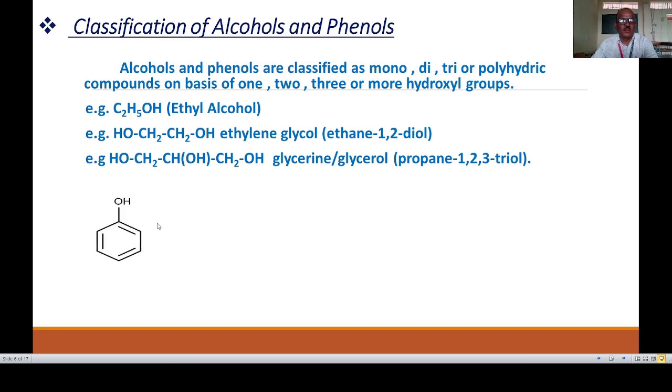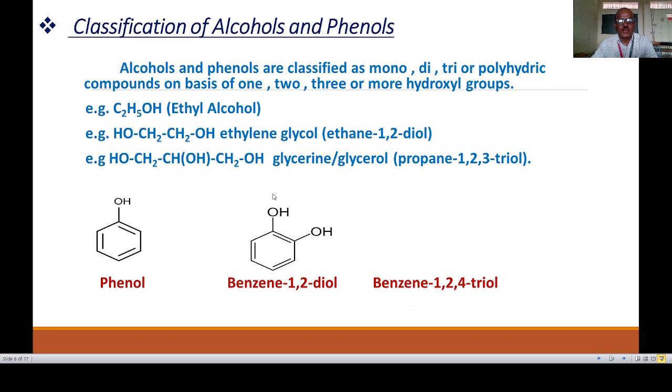Then in case of phenols, the OH group is directly attached to the benzene ring. Here only 1 OH group, so this is a monohydric phenol. Then the second compound: two OH groups are attached to the ring at different carbon atoms. So this is a dihydric phenol and the name is benzene 1,2-diol.